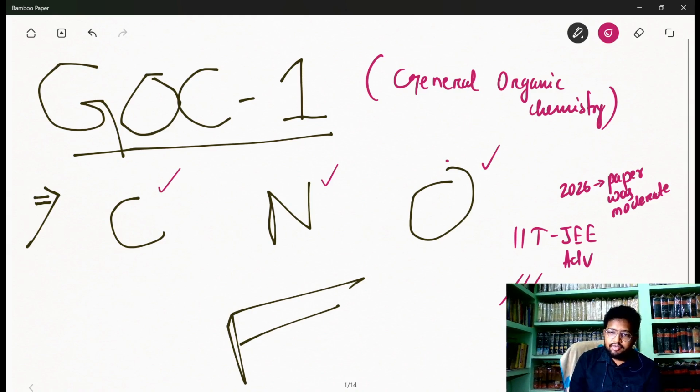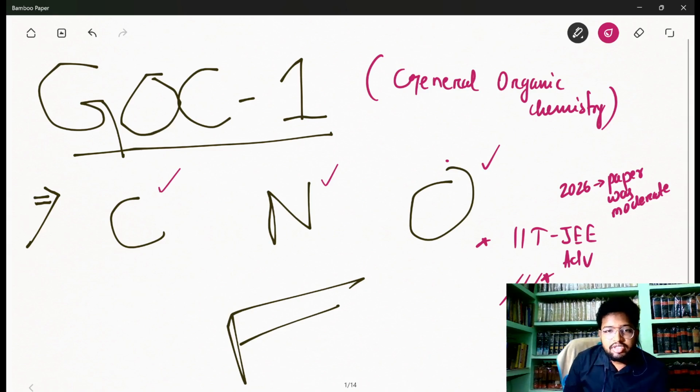And then finally, other examinations like NEET, BITSAT, and whatever other pre-medical and pre-engineering exams hold a good amount of GOC weightage. But the application of GOC in reality will be more useful in the first three exams. The remaining also will have. I'm not saying that they will not have questions, but they will have.